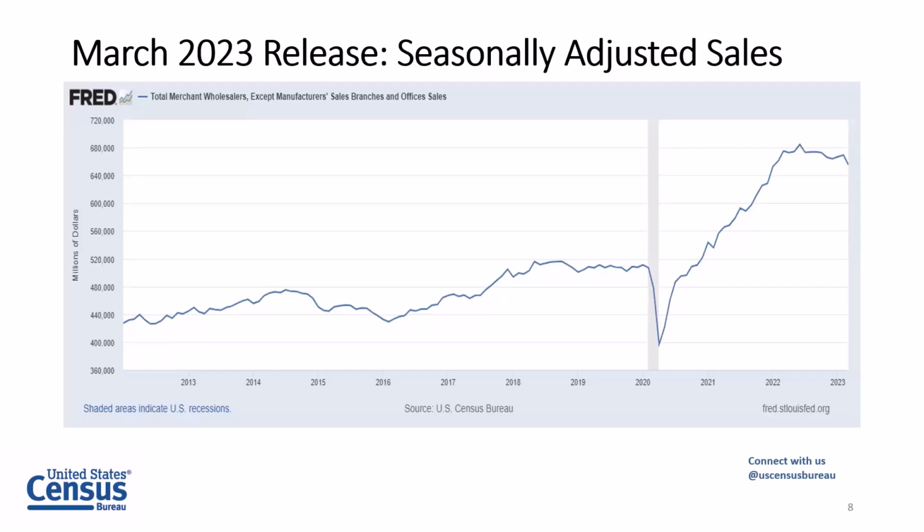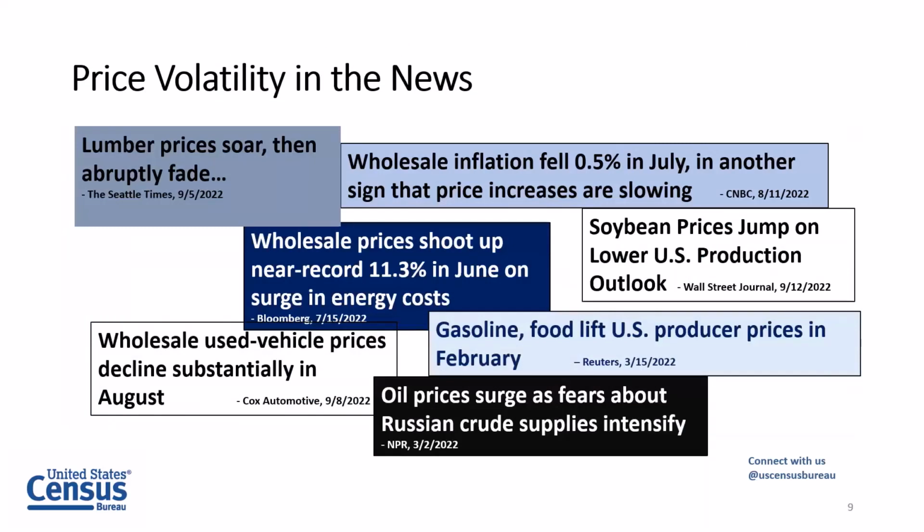But of course, when you think about it, these are nominal estimates, and there's been a lot of price fluctuations. I mean, there's always price fluctuations, but obviously in the last couple of years, maybe we've seen more than we normally do. And it's been all across the news, across pretty much every industry that we measure, right? These are a couple of snapshots of headlines from different news sources, things from lumber to energy to food, soybeans. There's been a lot of price fluctuations, and we recognize that providing nominal estimates is nice, but to really provide some data value to our users, it would be good to try to adjust those data for prices.